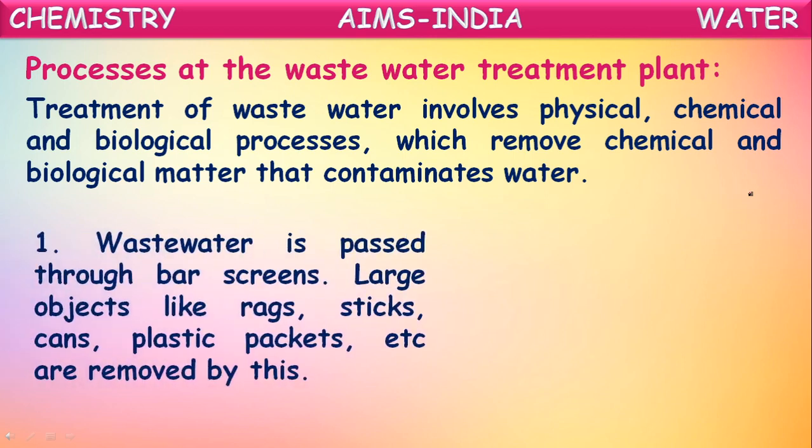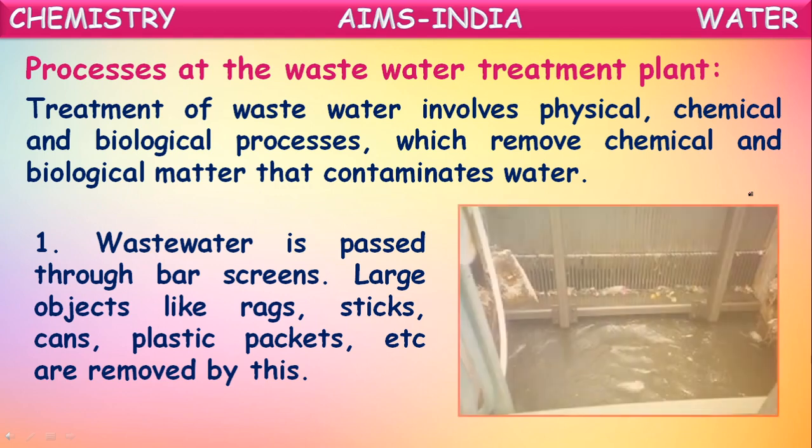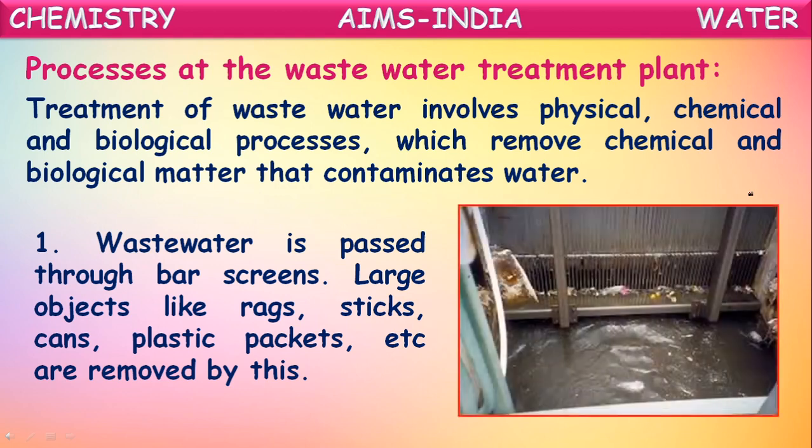The first of all these processes in the treatment of wastewater is that the water is passed through bar screens. When the water is passed through these bar screens, what happens? Large objects like rags, sticks, cans, plastic packets, etc. are removed by this. All will be stuck here. Only the big objects will be stuck here. Pure water will go to the other side.